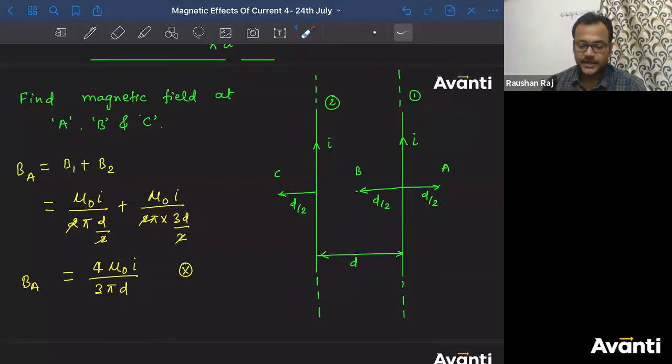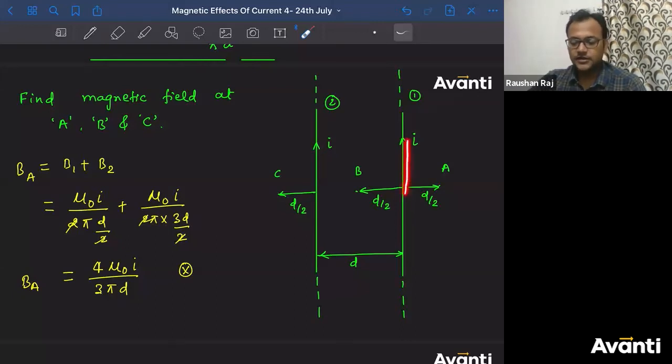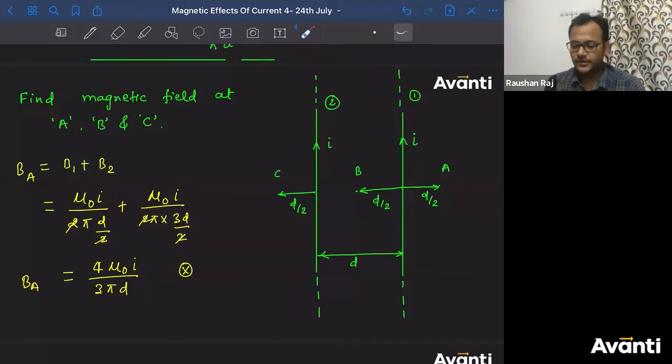Everybody please use your right hand, direct your right hand thumb along the direction of current, and then curl your right hand fingers. What will you get when you curl? Something like this. So when you curl it at point B, you will find this circle coming out towards you. Consider this is the current carrying wire, point B is towards the left of this, so this is the point B.